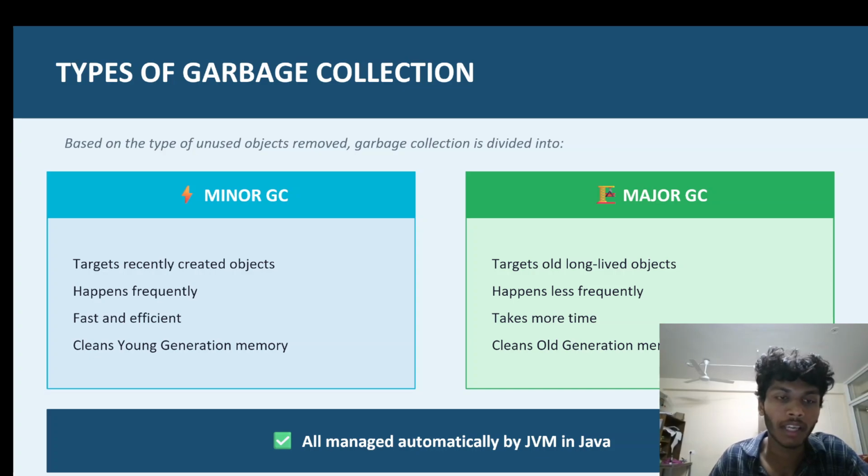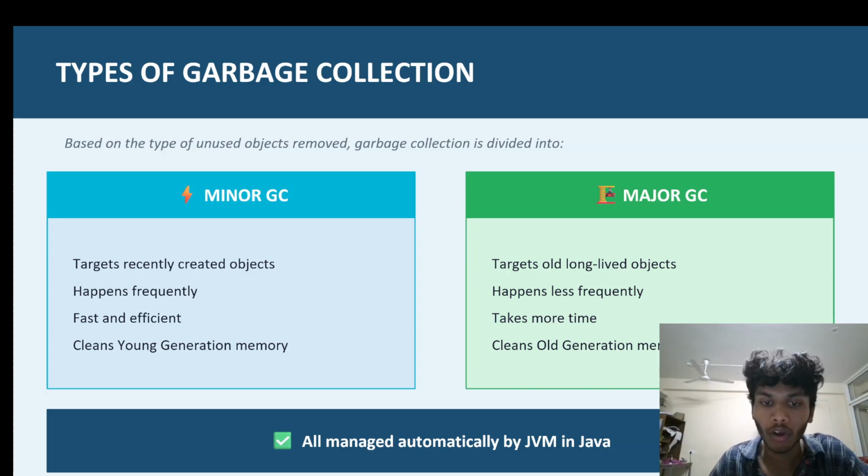Once again, to sum up minor and major garbage collectors: the minor garbage collector works on the objects that are recently created. Its work happens frequently, and it is fast and efficient. It cleans young generation memory. Next, coming to the major garbage collector, it targets the objects which were created earlier, happens less frequently, takes more time, and cleans old generation memory.